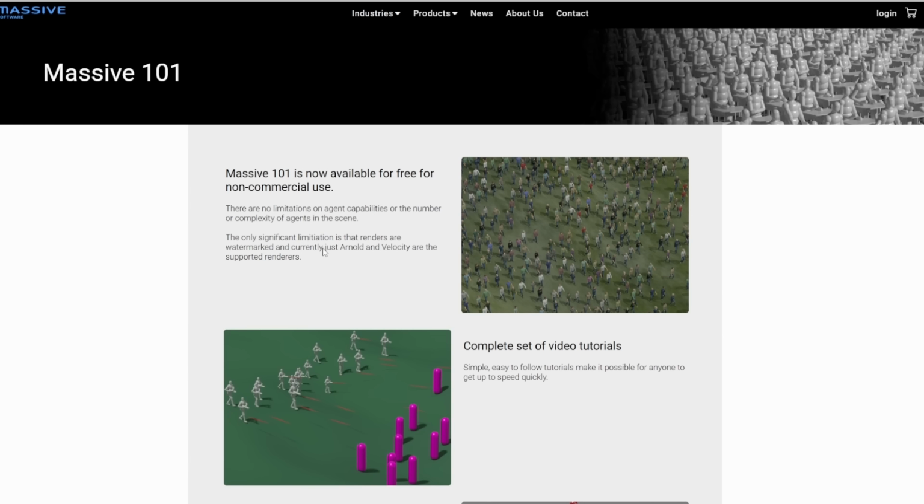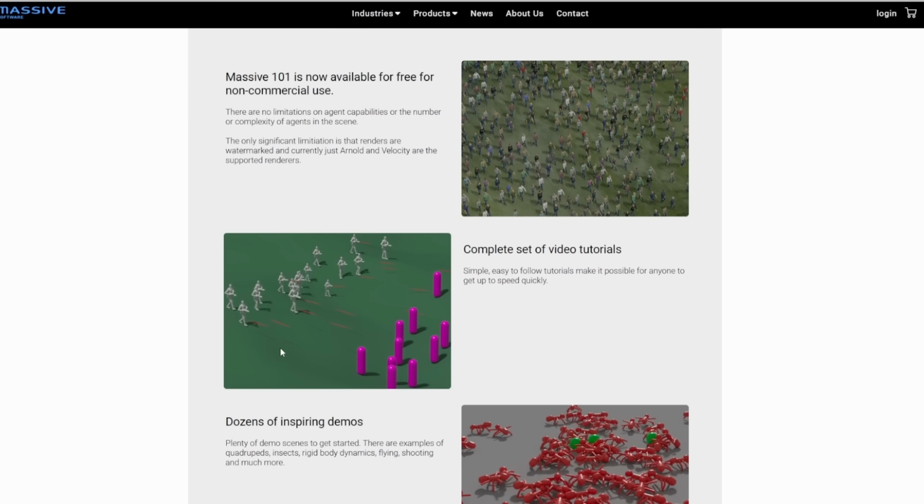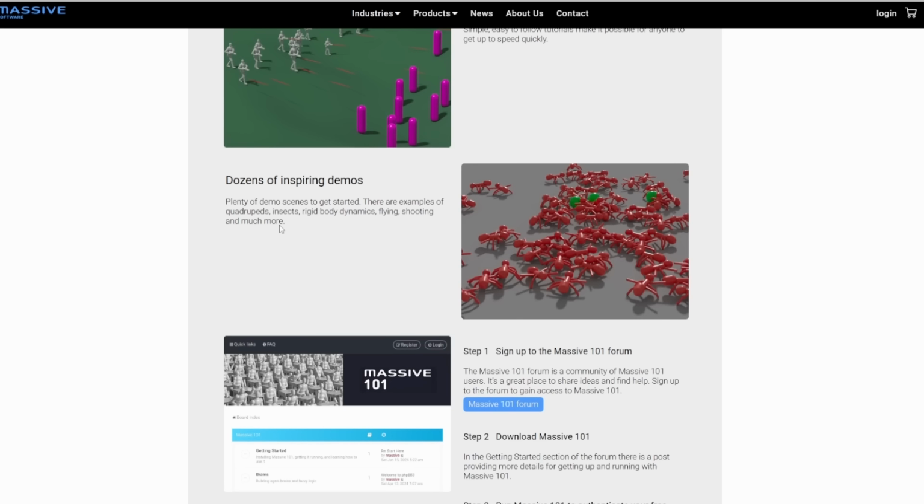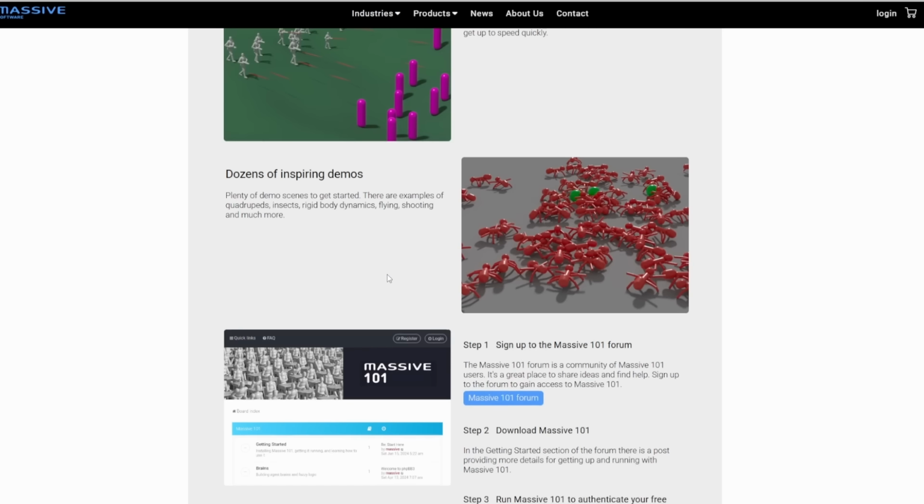The only significant limitation that you get to find with this is that the renders are watermarked, and currently just Arnold and Velocity are the supported renderers. And if you'd like to start learning with this, or maybe you'd like to start creating yours, you can simply go ahead and check out some of the tutorials that they've put together. They've also put a couple of demos as well that you can grab.